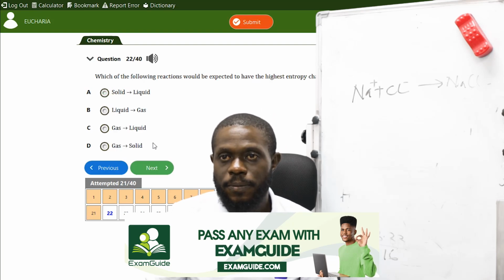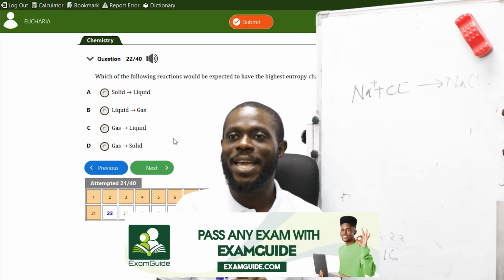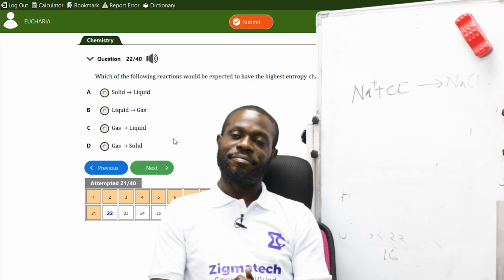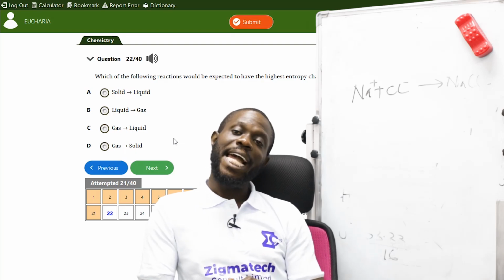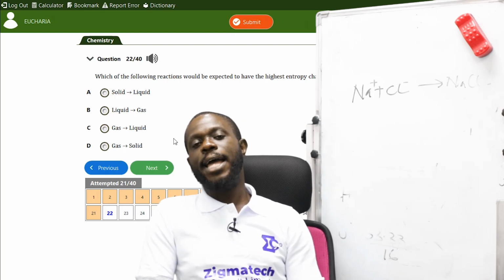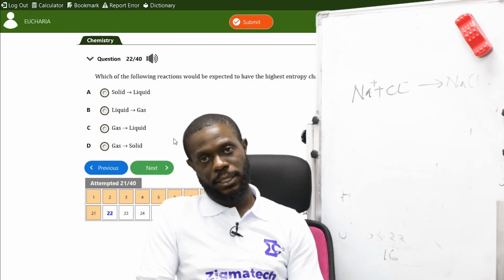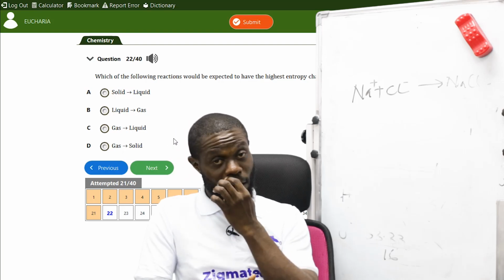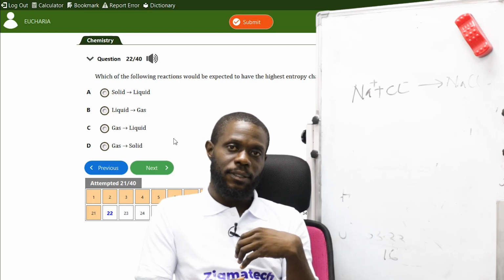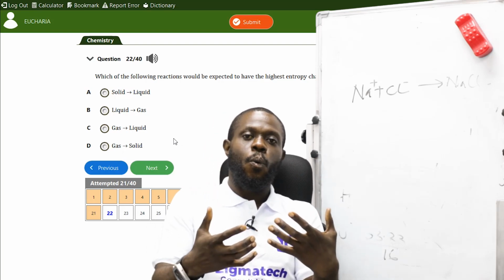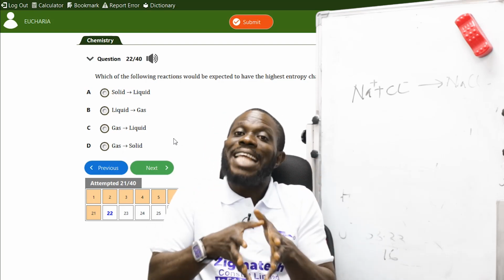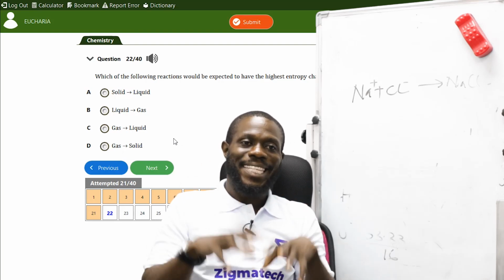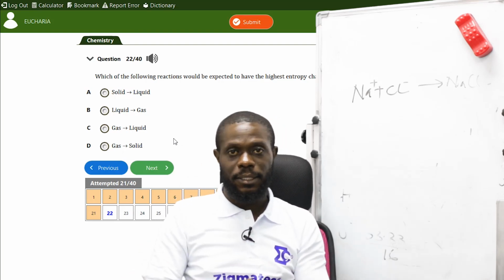The next one says, which of the following reactions would be expected to have the highest entropy change? Entropy is the randomness of a system. Now, when heat is absorbed, the particles exhibit high kinetic energy.